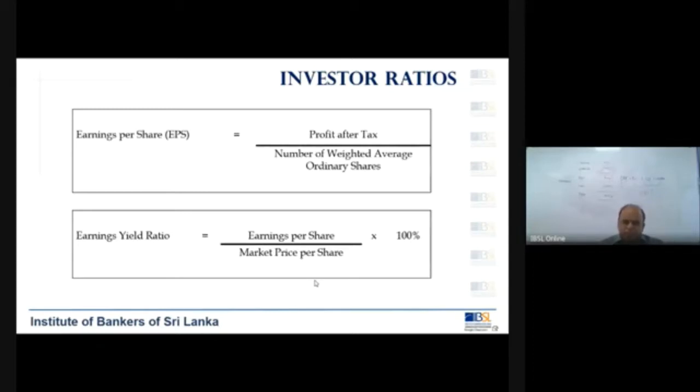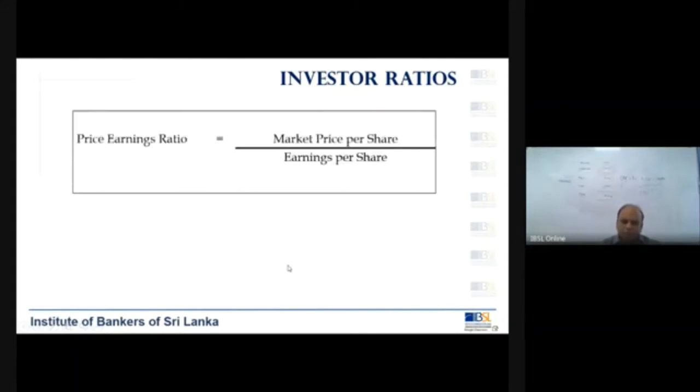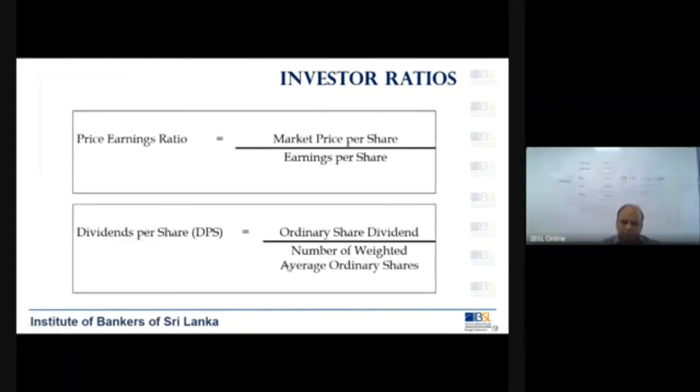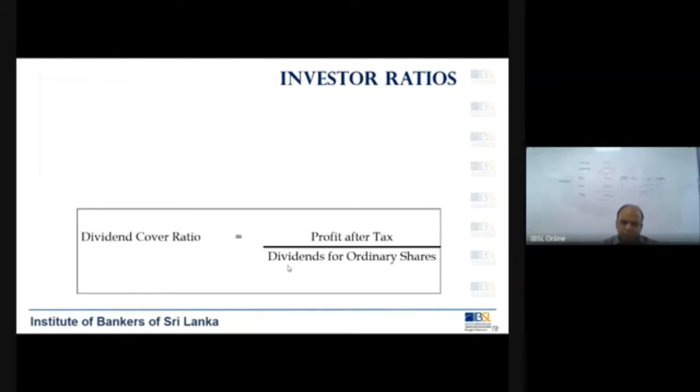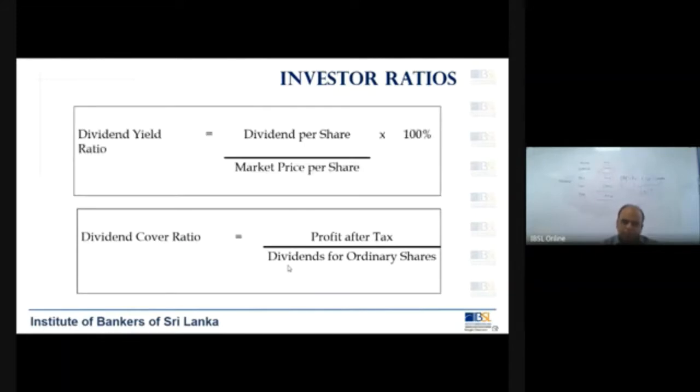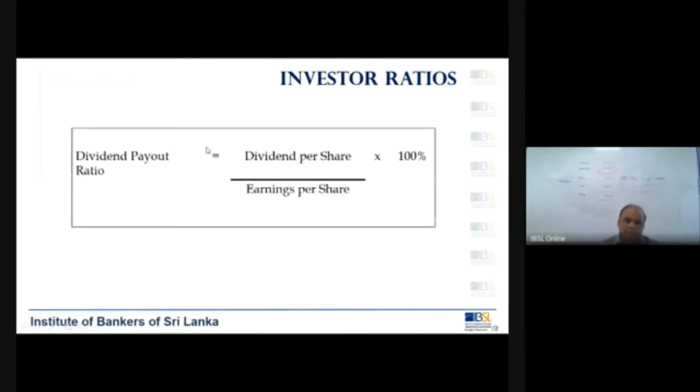When it comes to investor ratios, you might need a lot of other information, market information, like the number of shares, like the market price here. Then when you go on, mostly the market price will be the important factor. Then you need to get the dividend per share. That is also another important aspect.